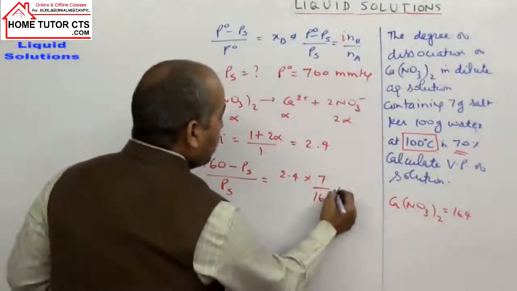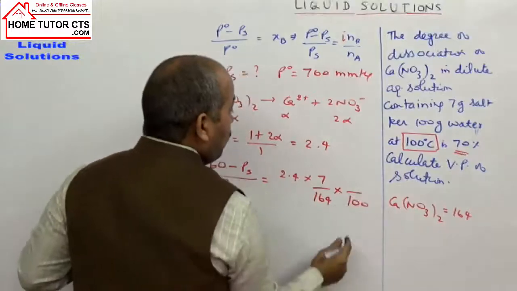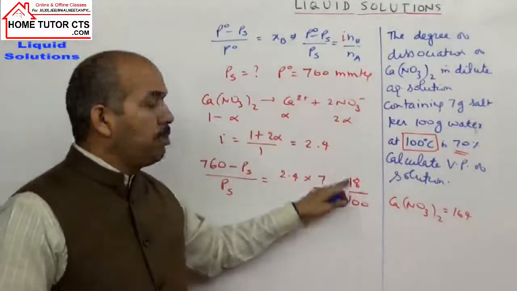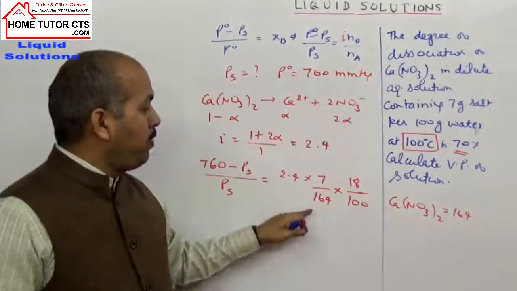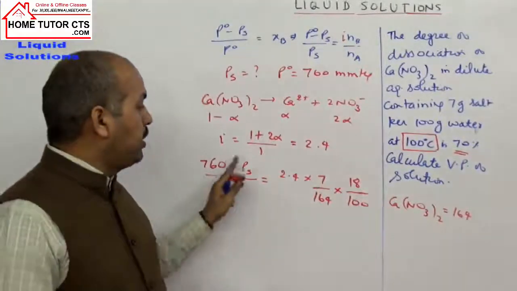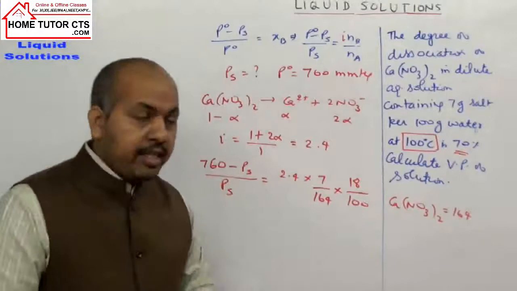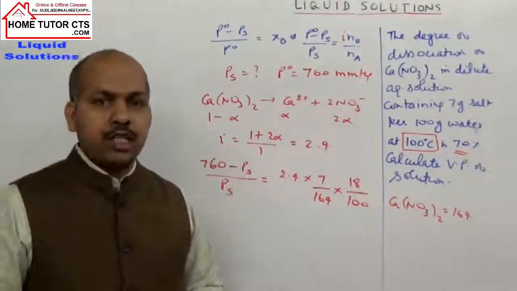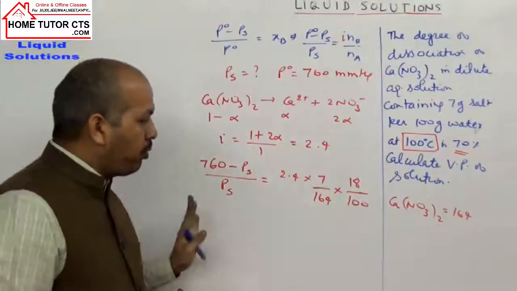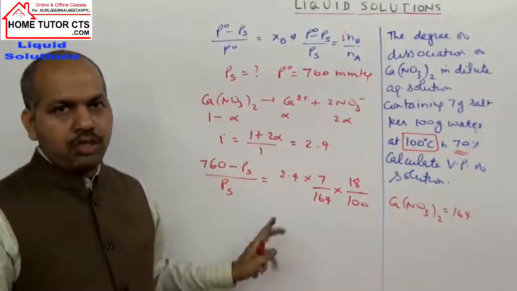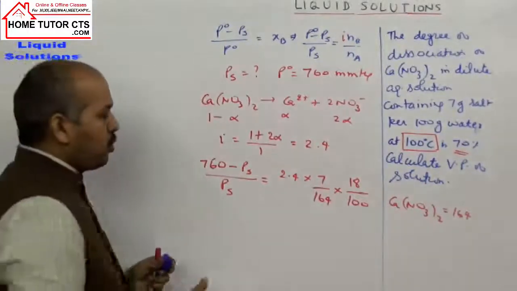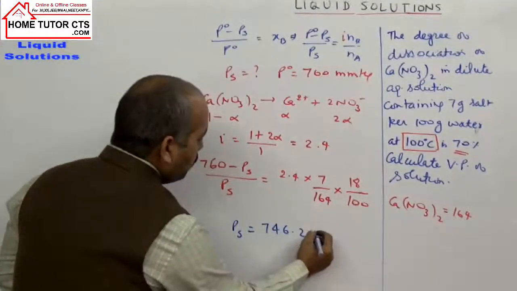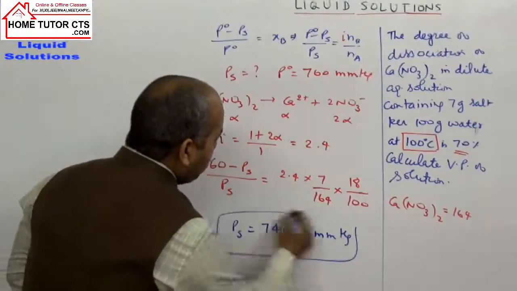So by 164, into solvent is water, 100 gram by molar weight of solvent 18. How to find moles? Weight upon molar weight. For solute, weight upon molar weight. I we take for solute only. So in the given expression we know everything except only Ps. What is unknown? Only Ps, the vapor pressure of the solution, you have to find from here. You can calculate from here and then get the answer of this question. To find the answer, Ps should come 746.2 millimeter of mercury as the answer of this question.